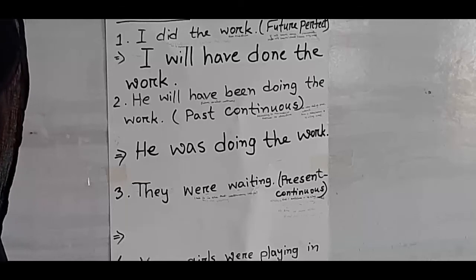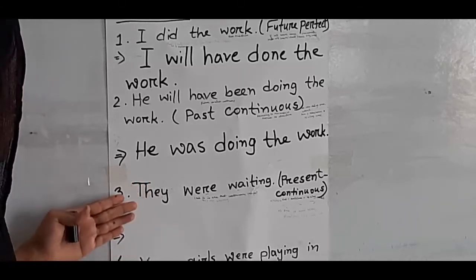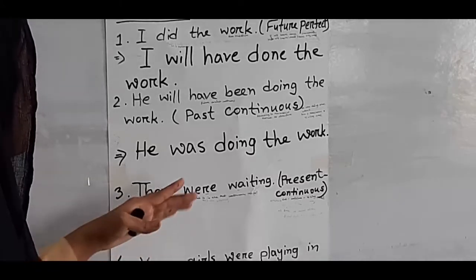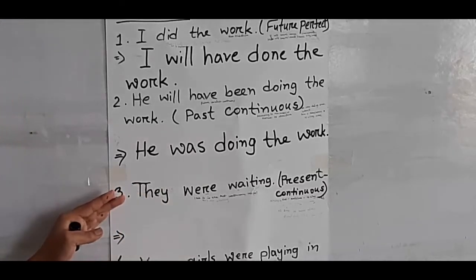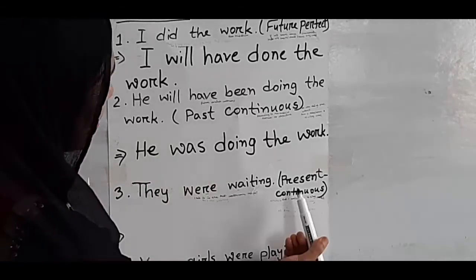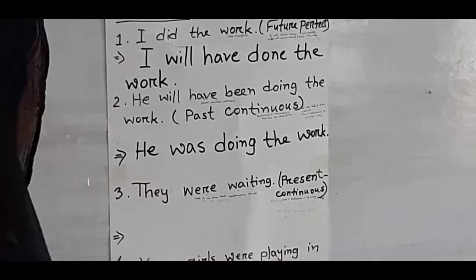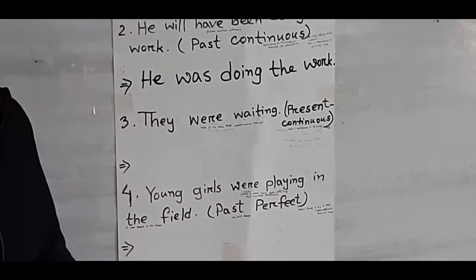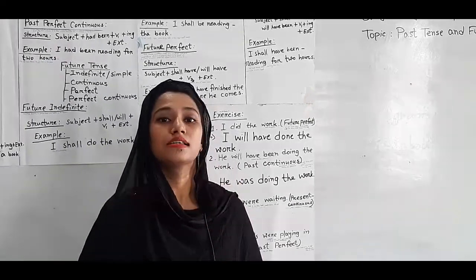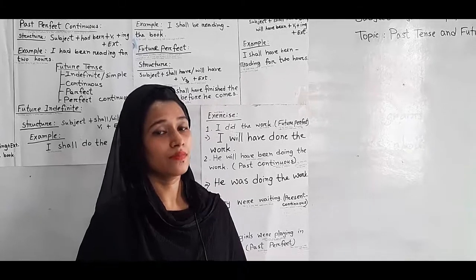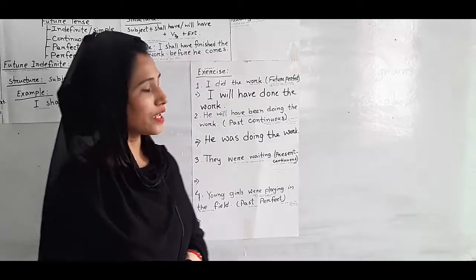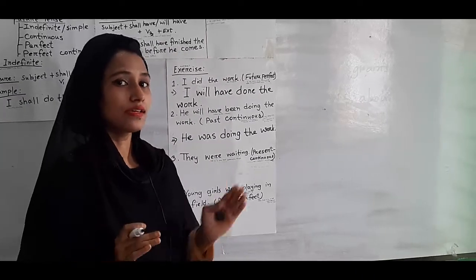They were waiting. Look dear students, if we look at this sentence, we can understand that this sentence is in the past continuous tense. Okay, so we will transform it into present continuous tense. Dear students, we know that the structure of present continuous tense is subject plus be verb like am or is or are plus verb along with ing plus object. Okay, so by this rule we will now do this example.